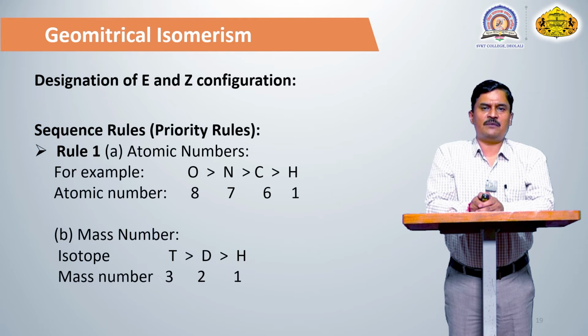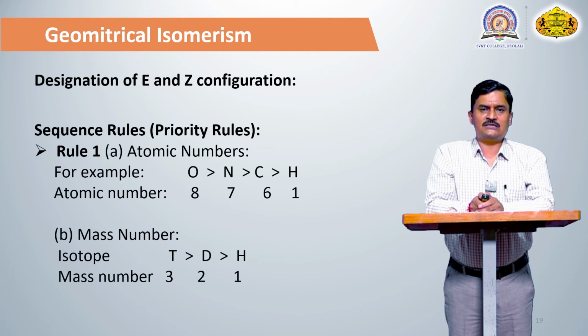Priority depends upon the atomic number as well as the mass number. If the atomic number increases, that has the first priority. For example, oxygen has a higher priority than nitrogen, and nitrogen has a higher priority than carbon. As the atomic number decreases, the priority also decreases.